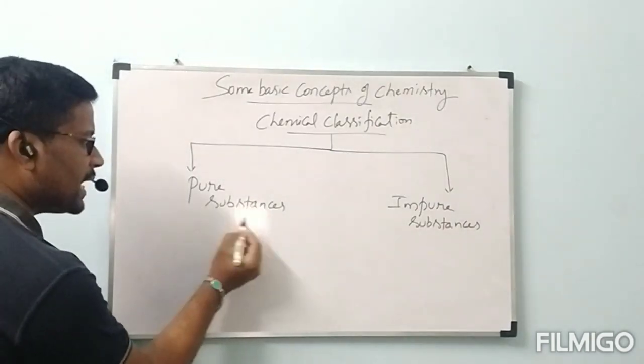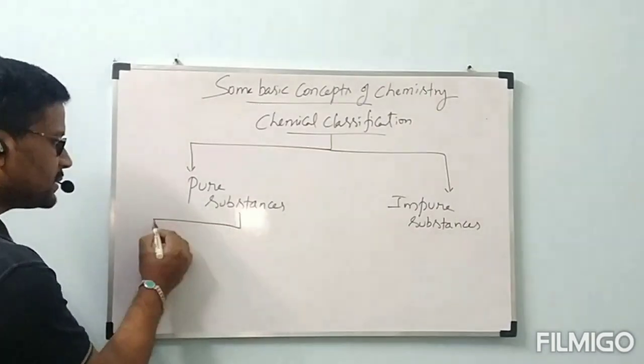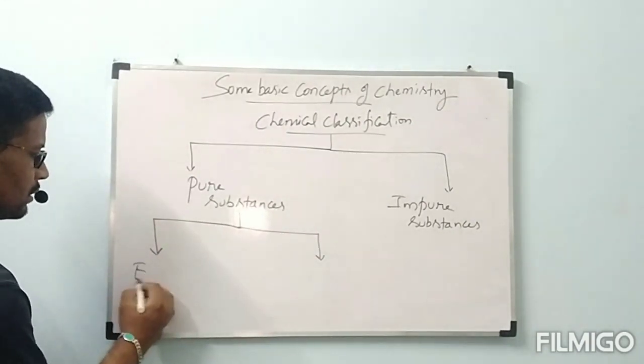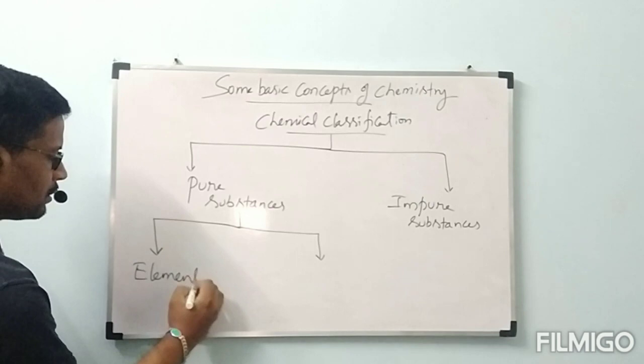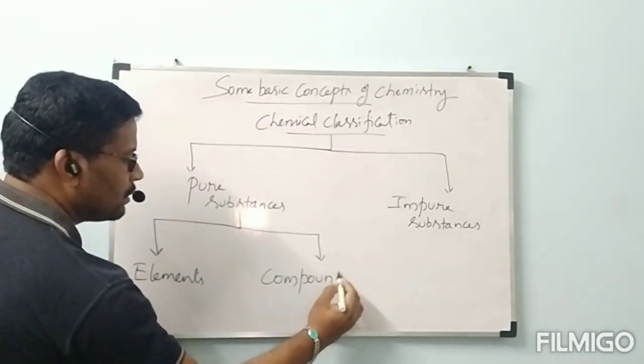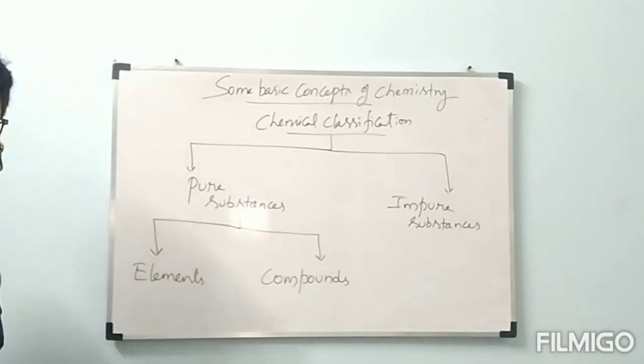Now, pure substances are classified into two types: elements and compounds.